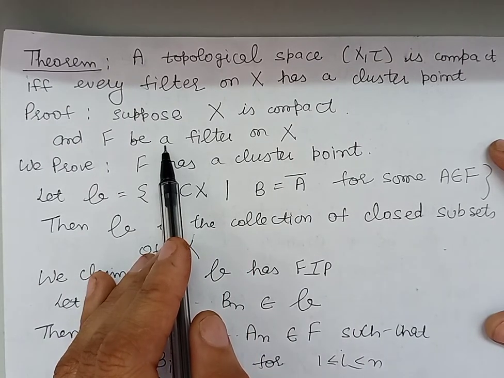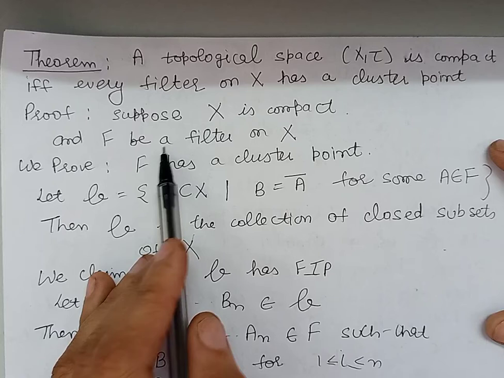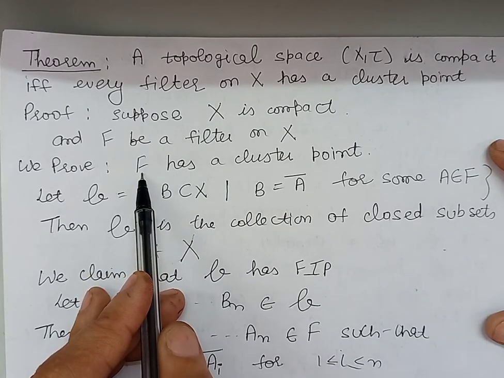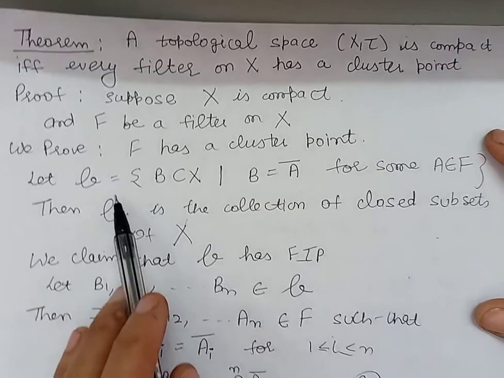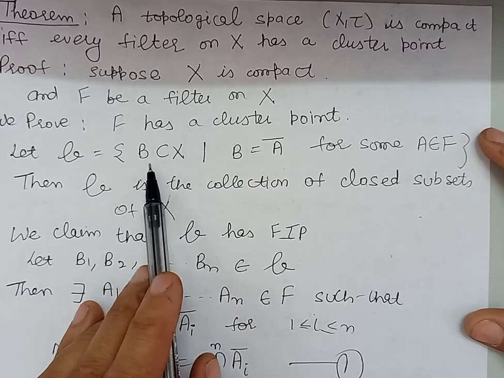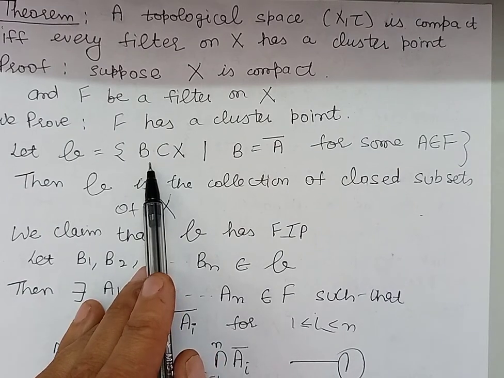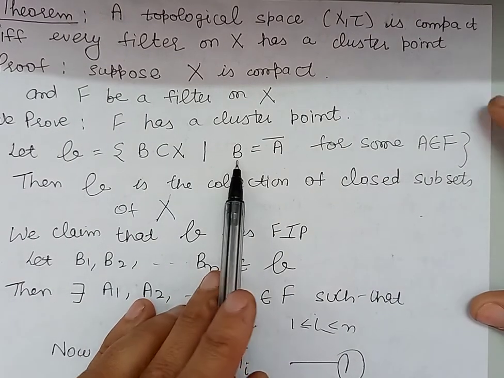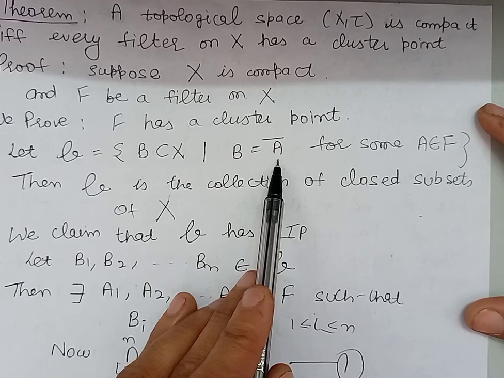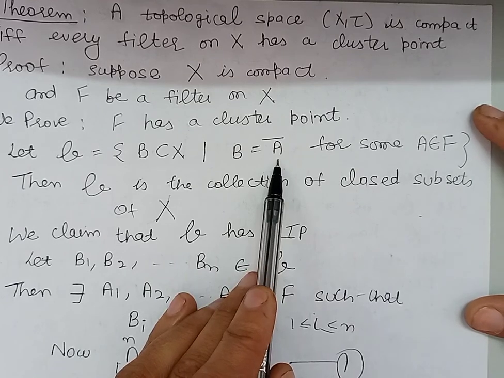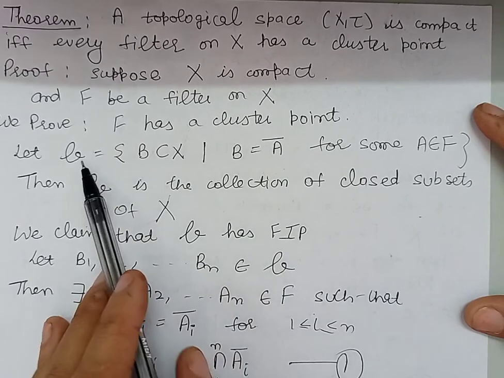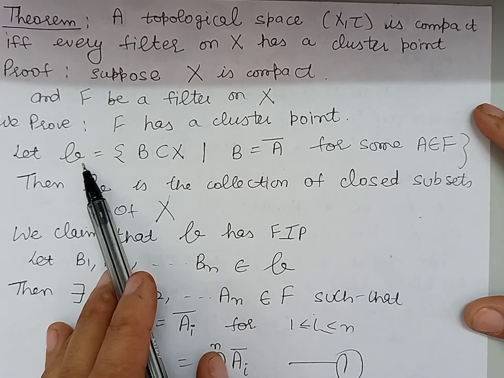the set X. Now we prove that this filter F has a cluster point. In order to prove that the filter has a cluster point, let us take a family consisting of all those subsets of X which are of the form A closure, where A is some member of the filter F. Now, this collection is a collection of closed subsets of X.